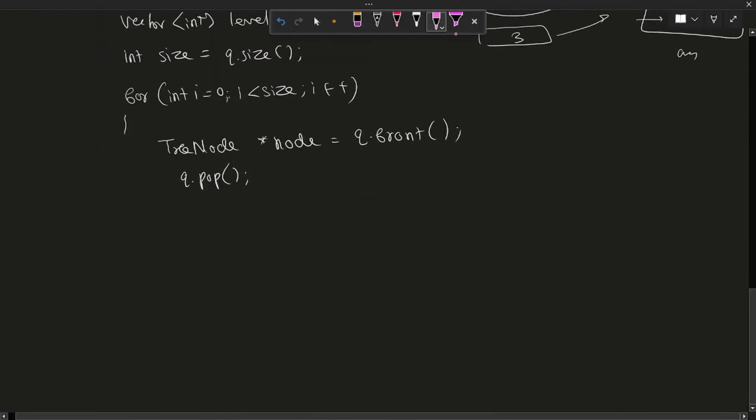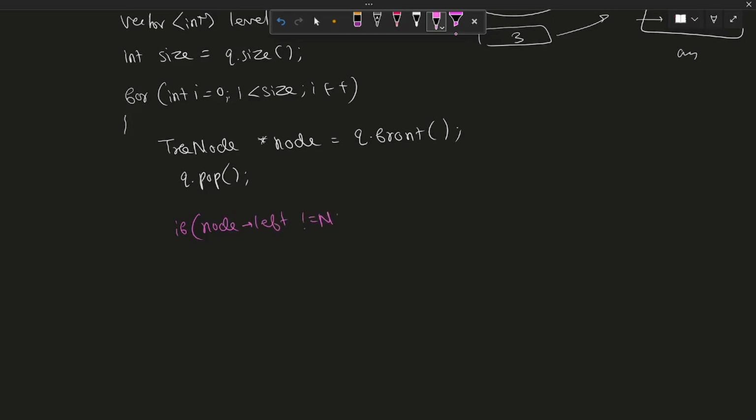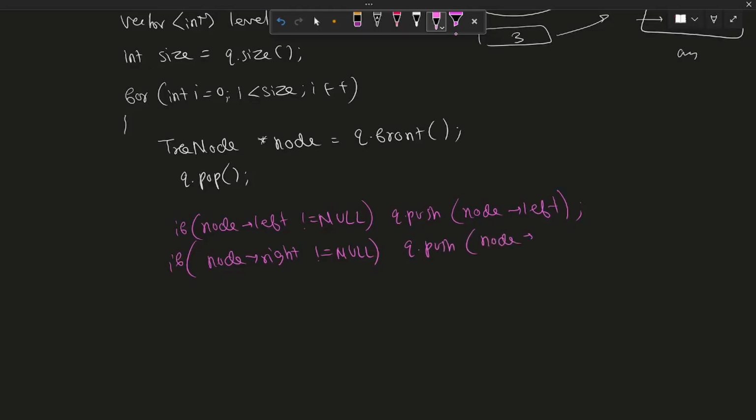So we will run if node left not equal to null, we'll simply push it into the queue, node left. Now similarly we'll see for the node right not equal to null, we'll push it into the queue, node right.